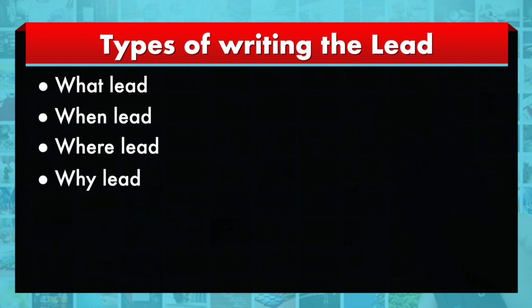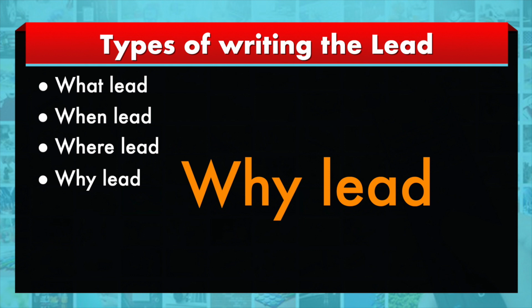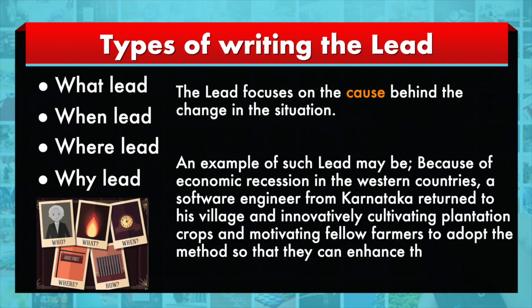Then the why lead. Why is a particular thing happening? For example, because of the global recession due to the pandemic, many software professionals moved from the USA to their native places. We can say that a software engineer from the US moved to his native place in Karnataka, and now he is involved in organic cultivation of vegetables, fruits and all those things. Now the emphasis is on the reason behind an individual leaving a country. The pandemic is there, and because of that there is a global recession. So now the entire focus is on the logical reasoning.